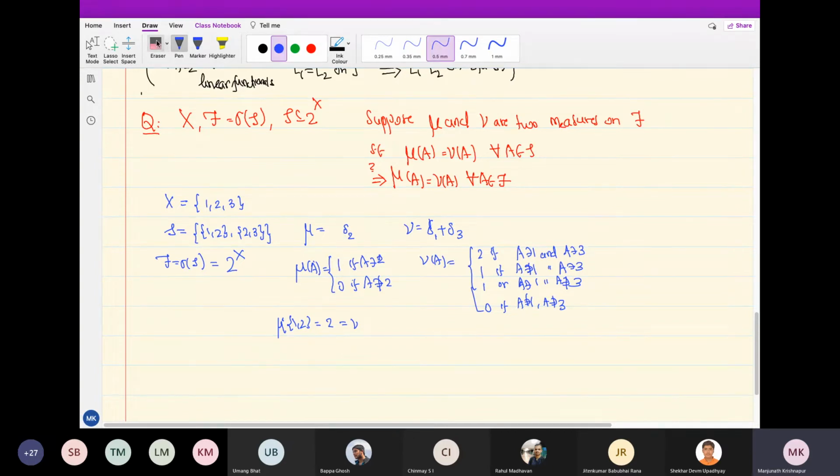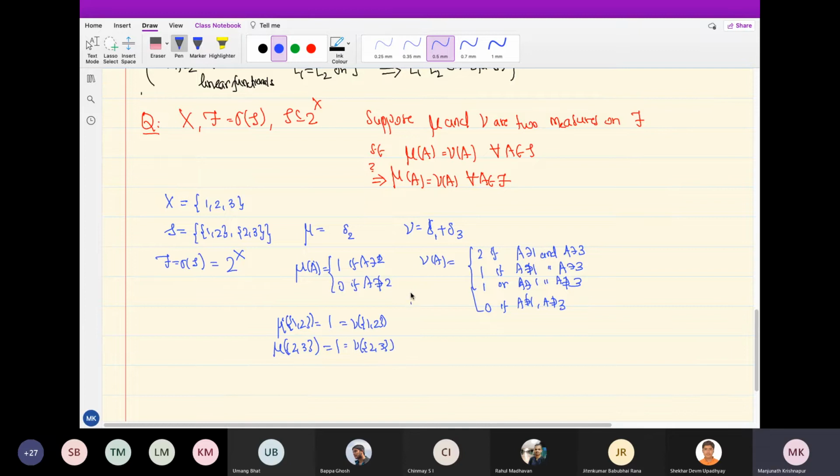So then the measure of the set {1, 2} according to mu will be 1, and according to nu will also be 1, because it contains 1 but not 3. And same for mu of {2, 3}. That is also 1 and equal to nu of {2, 3}.